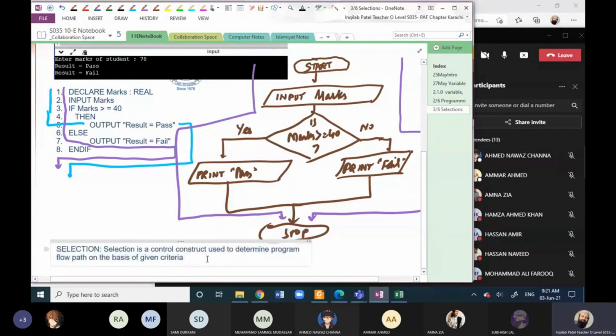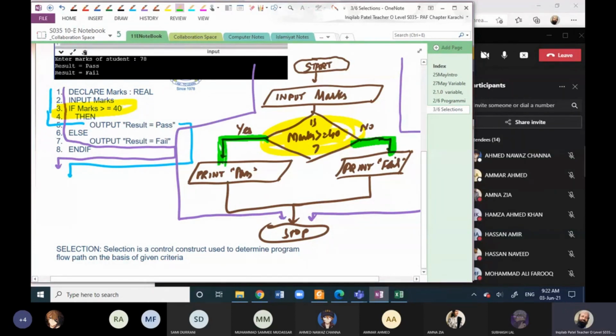Program itself cannot decide in which path it should be executed. This will be decided on the basis of a condition. It will be based on a criteria. This is your criteria or condition, and on the basis of criteria or condition, the program is deciding and selecting one of these two paths. That's why it is known as selection.